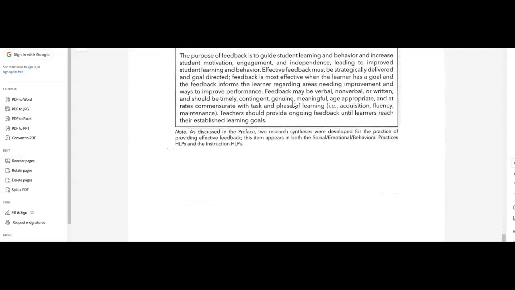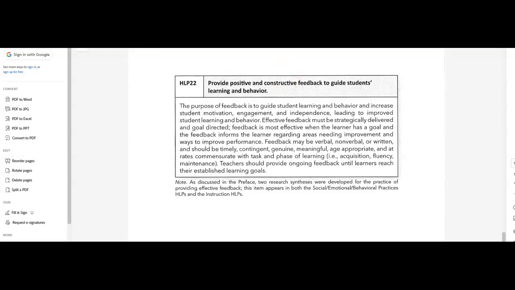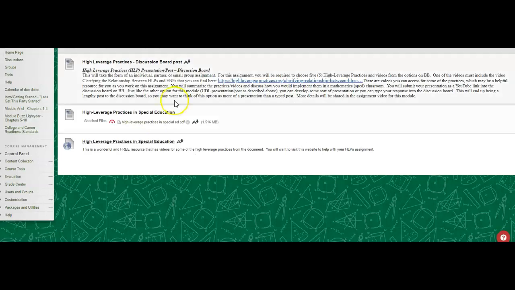So there are 22 of them. What you will need to do is choose 5 of these high leverage practices from this document, and I'll get back to this one in just a second.